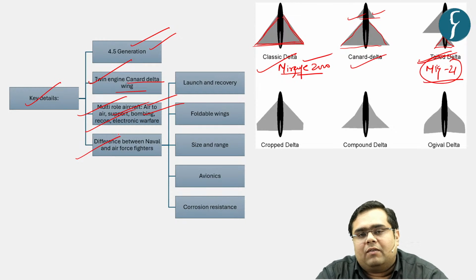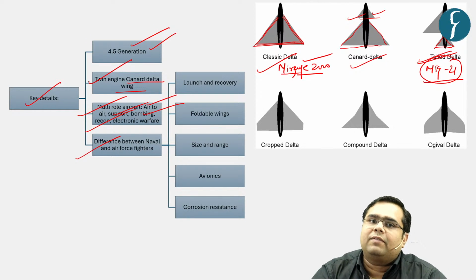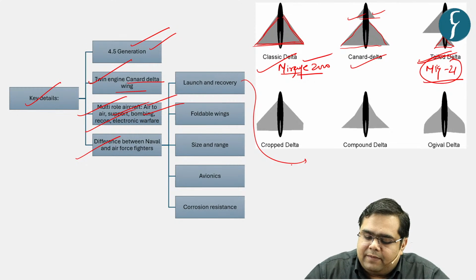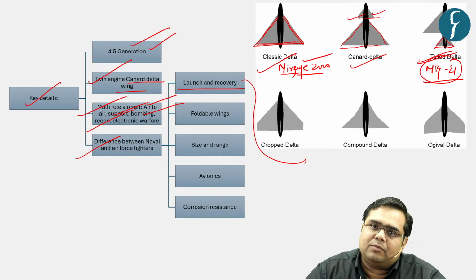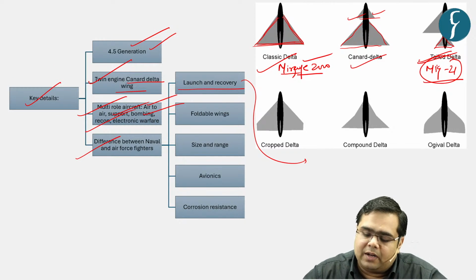Now what are the key differences with respect to the naval variant and air variant? Obviously, we are not going to purchase the air variant for our navy. This is specifically modified for the naval version, right? The key differences are launch and recovery. They have a smaller launch and recovery time period because they are going to land on an aircraft carrier.